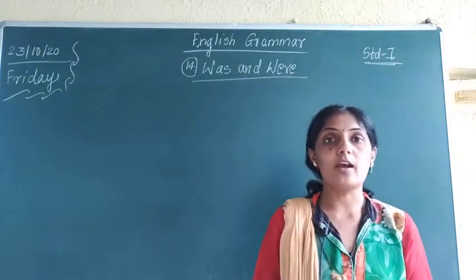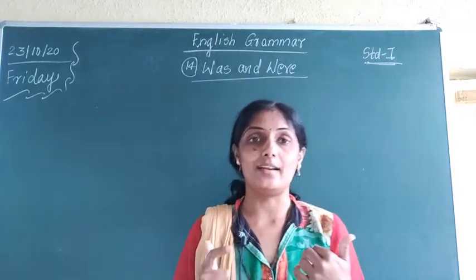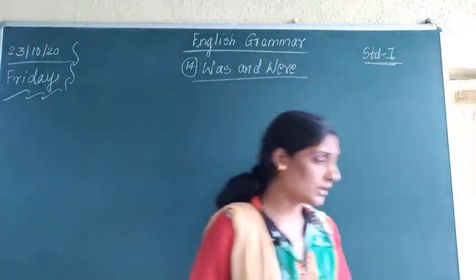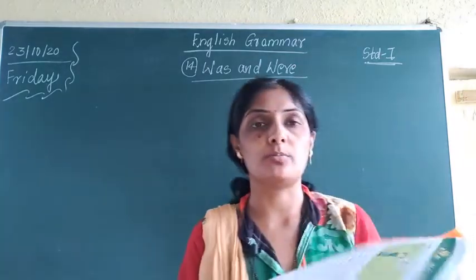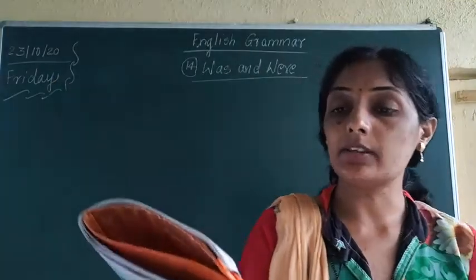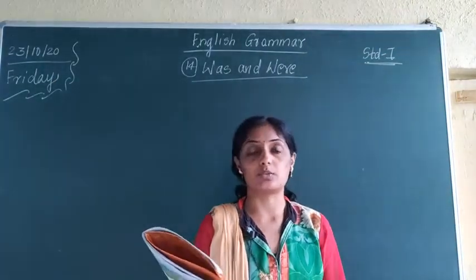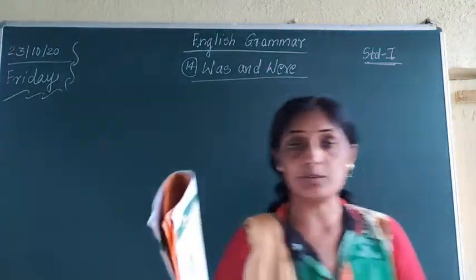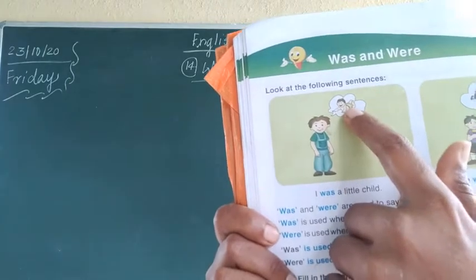Okay, and today we are going to study where to use was and were. It is lesson number 14. You can see this page number 22. Lesson number 14, page number 22. Here it is given: look at the following sentences. Two pictures are given, a boy and a baby.